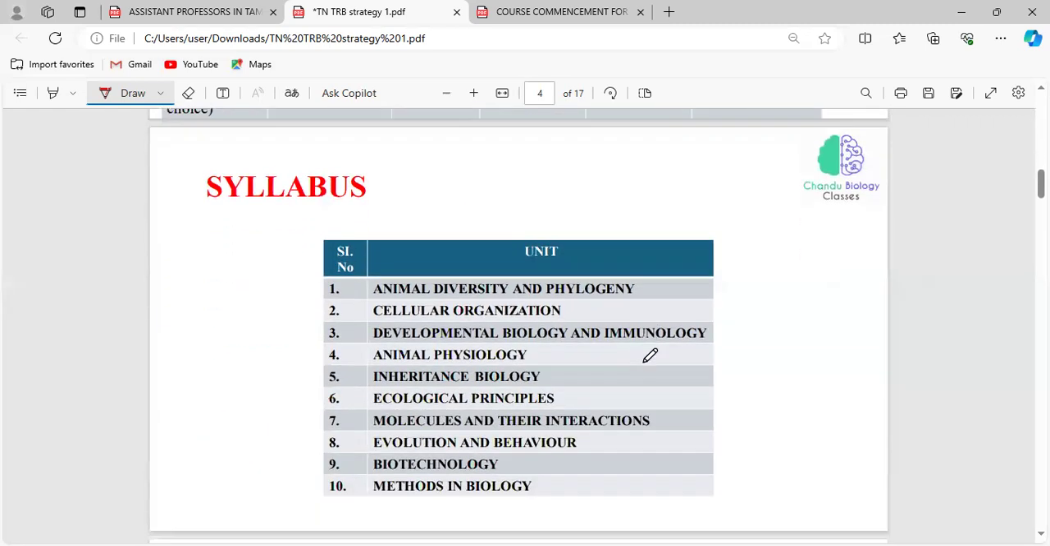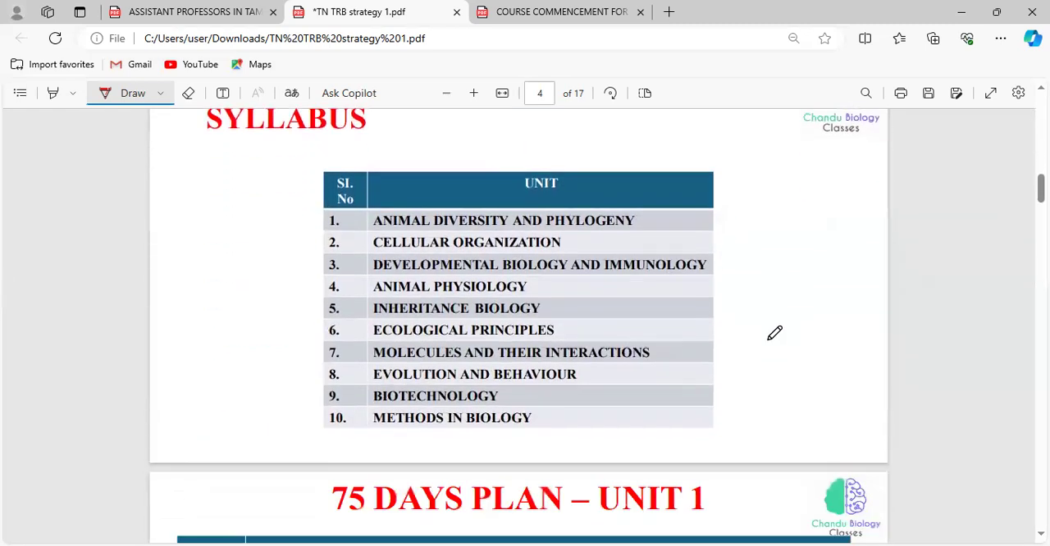Right now, we are going to give you a strategy regarding the subject of zoology. In zoology, we have 10 units in our syllabus. Unit 1 is animal diversity and phylogeny, unit 2 cellular organization, unit 3 developmental biology and immunology, unit 4 animal physiology, unit 5 inheritance biology genetics, unit 6 ecological principles, unit 7 molecules and their interactions, unit 8 evolution and behavior, unit 9 biotechnology, unit 10 methods in biology.